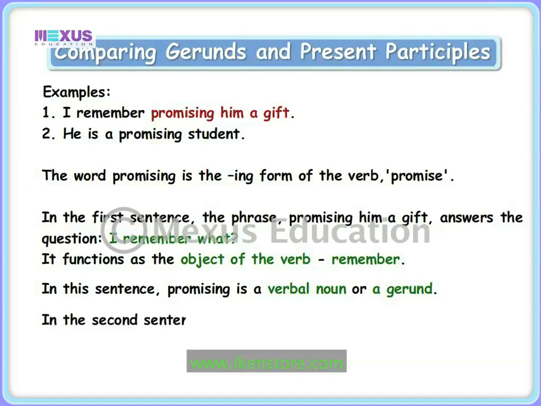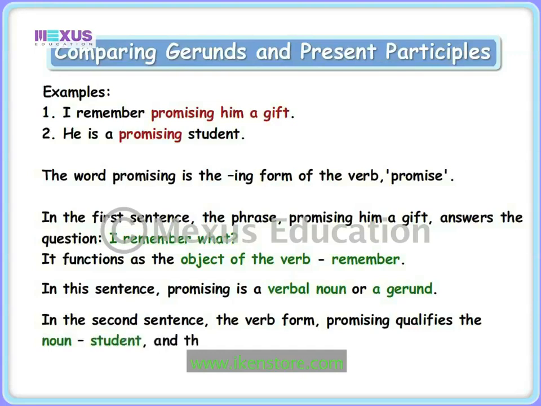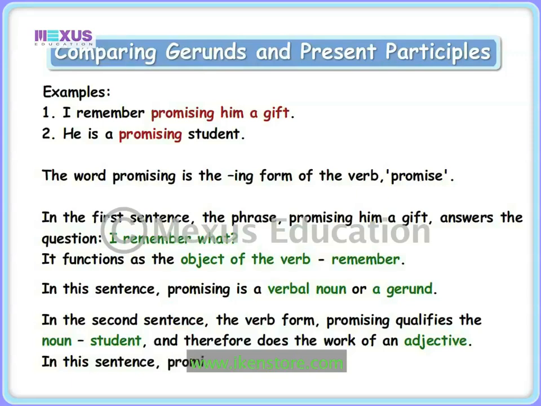In the second sentence, the verb form promising qualifies the noun student and therefore does the work of an adjective. In this sentence, promising is a verbal adjective or participle.